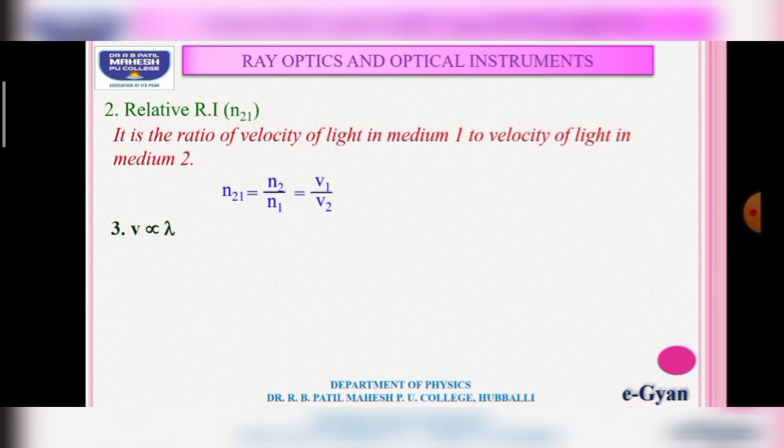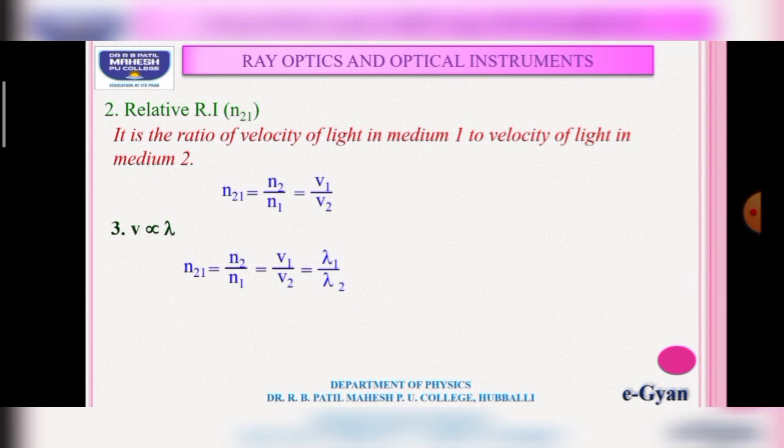Third point: velocity is directly proportional to wavelength. This we have studied in first PUC. In waves, the velocity of a wave is directly proportional to the wavelength of the wave. With this relation, we can write the expression for refractive index. That is, the refractive index of the second medium with respect to the first medium, n21, is equal to n2 divided by n1, is equal to v1 divided by v2, that is equal to lambda 1 divided by lambda 2.